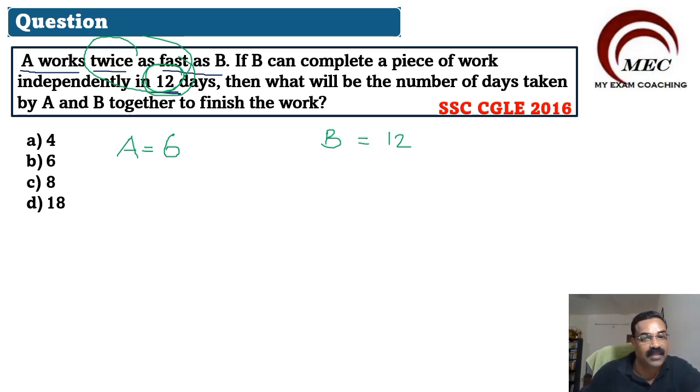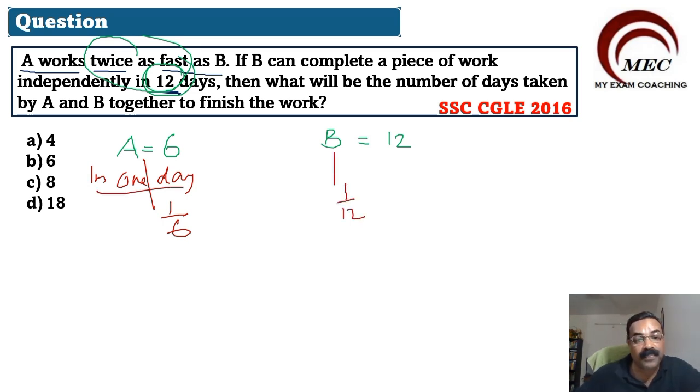That is 6 days. Now if A can finish the work in 6 days, in one day A will be completing 1/6 of the work and B will be completing 1/12 of the work in one day. So what is the work completed in one day together?